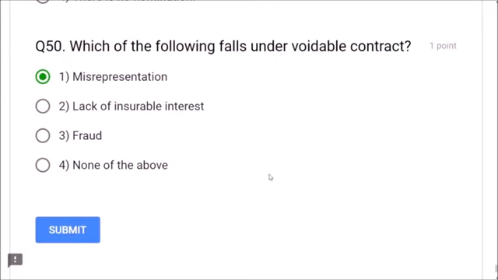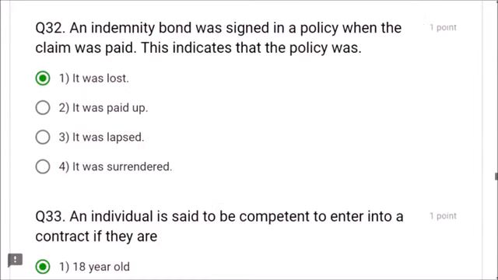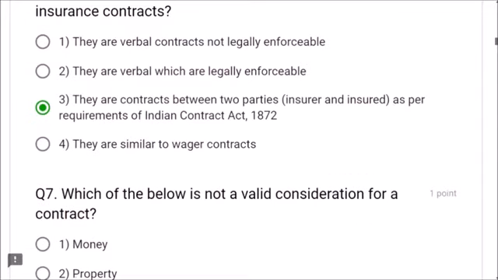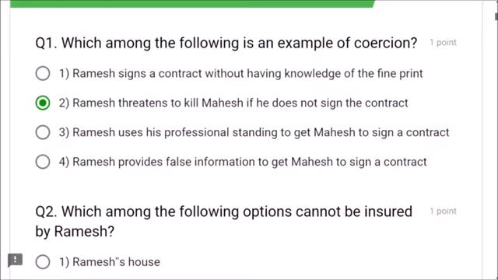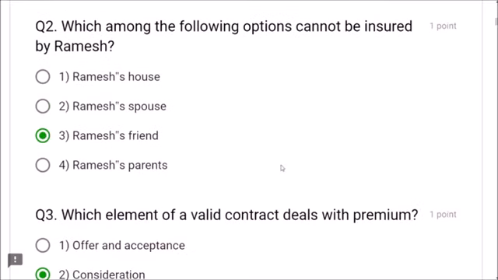Dear friends, we have completed 50 questions. Before going to submission, please go back and check all the question answers whether you have answered or not. If not answered, please tick some answer. Even if you don't know the correct answer, please tick some answer. Or if you feel that an answer is wrong, you can choose another answer before submission.